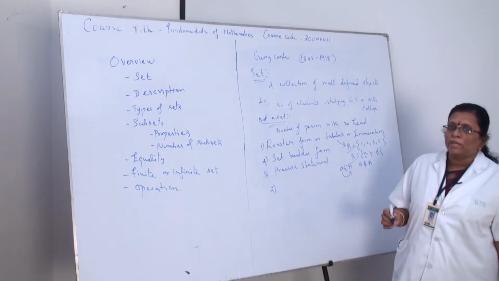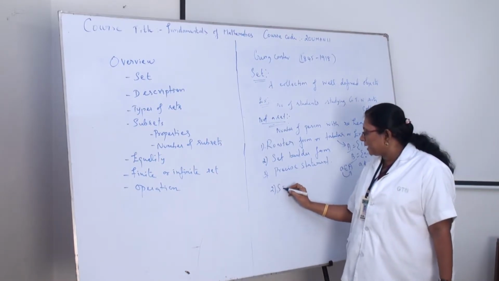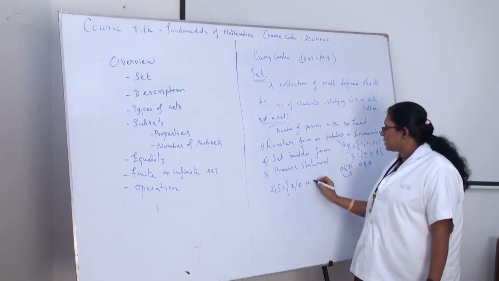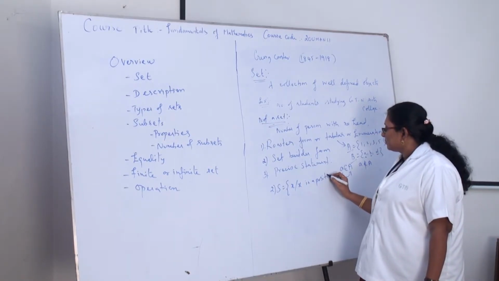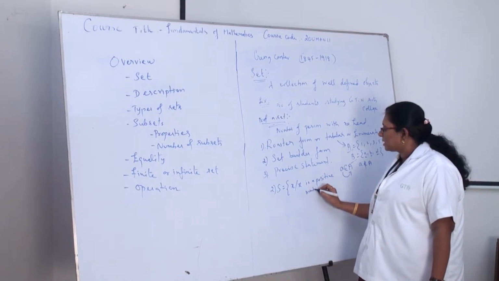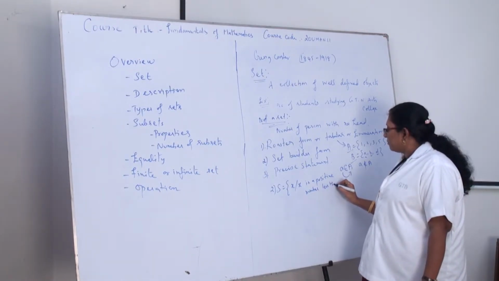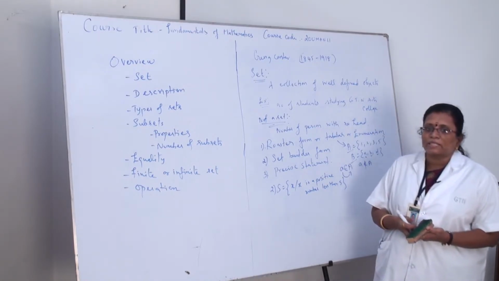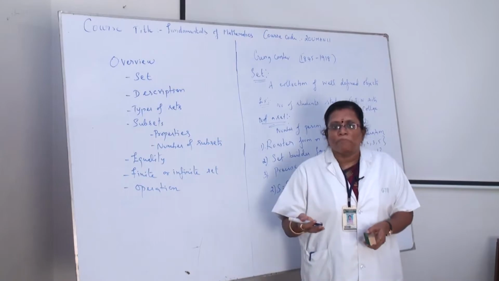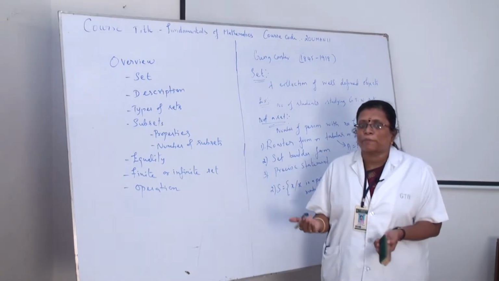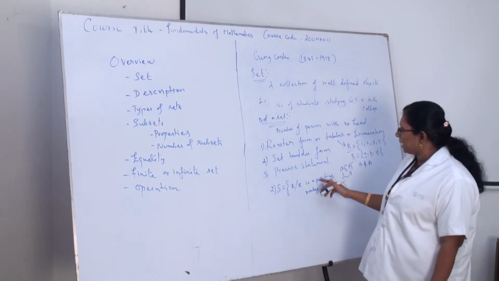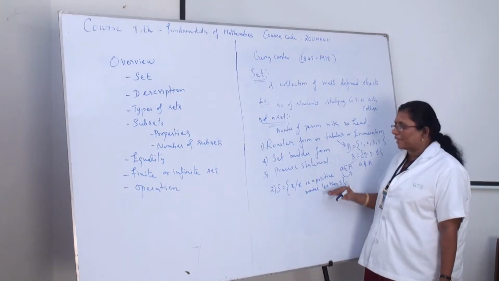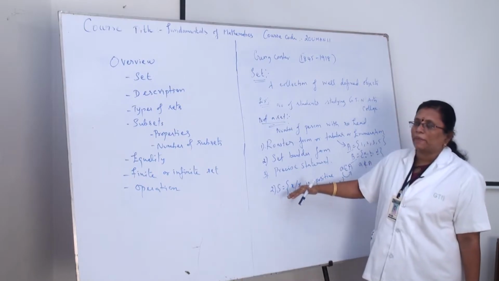Set builder form is nothing but we will be writing it as X, set of all X, where X is a positive number less than 5. The thing is, in this set builder form, it will be possessing a common property. What is the property here? It should be a positive number and it should be less than 5. Like that, we say that it is a set builder form.